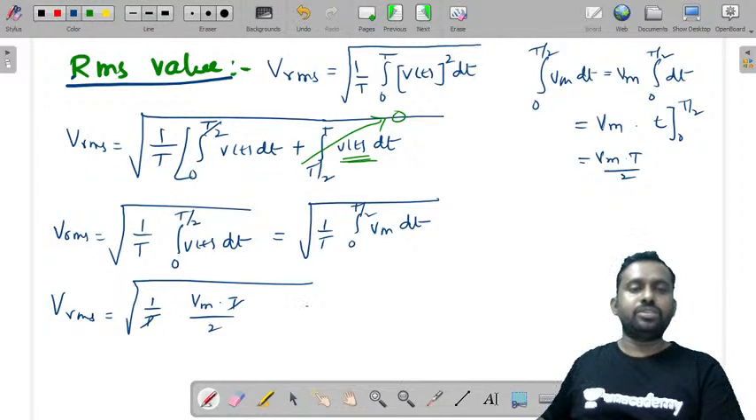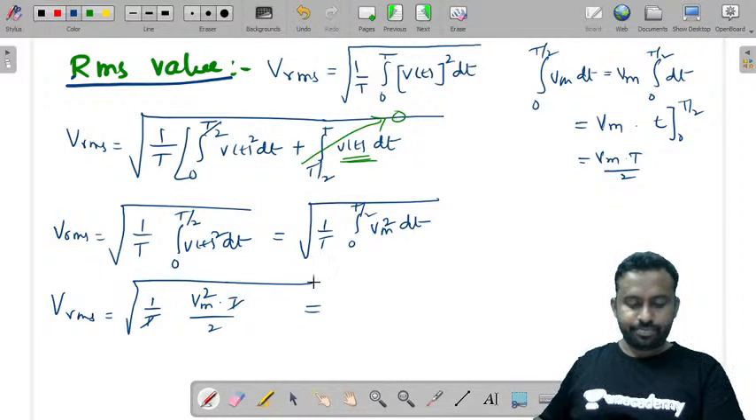You can cancel these two. I'm sorry, this is a square. So you'll get a square here. So Vm square, Vm square.